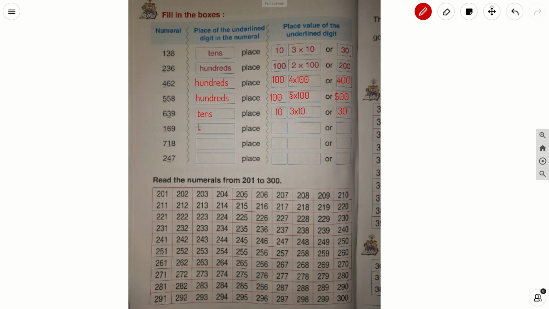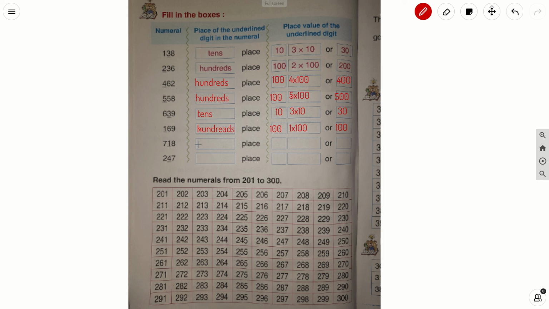Right, write 100, and in this box what do I have to write? 1 into 100 is equal to how much? 100.